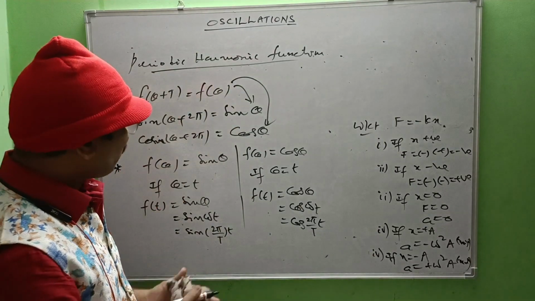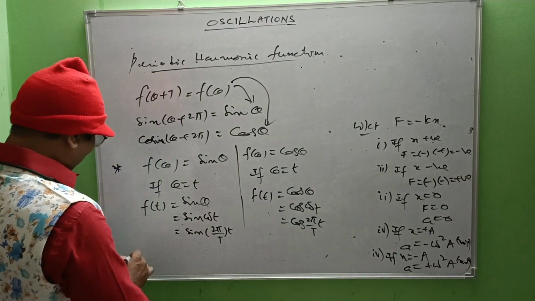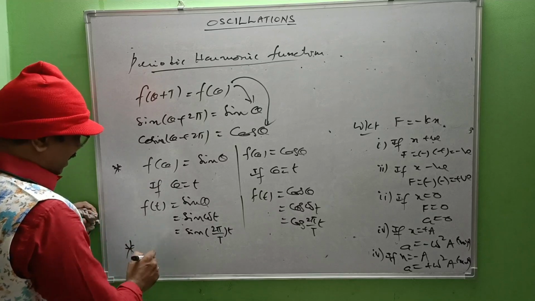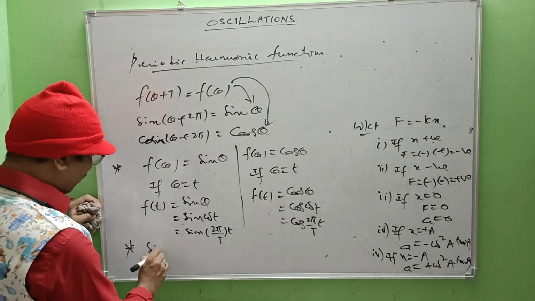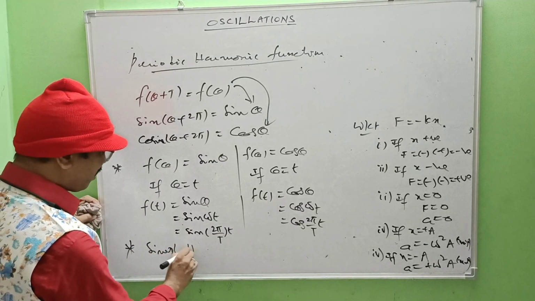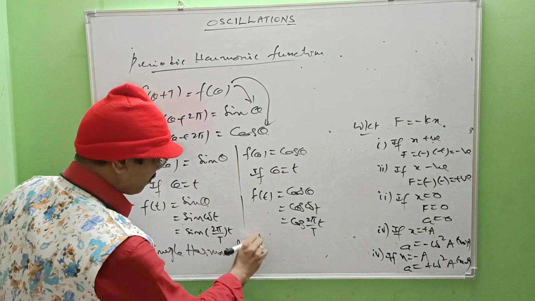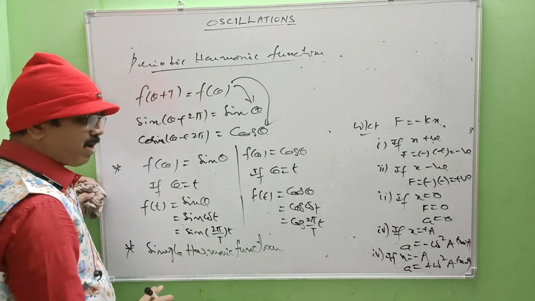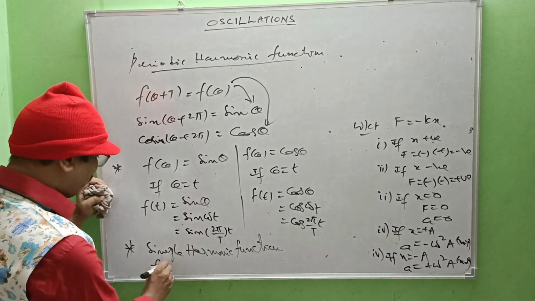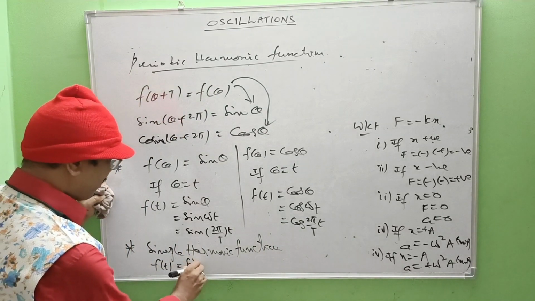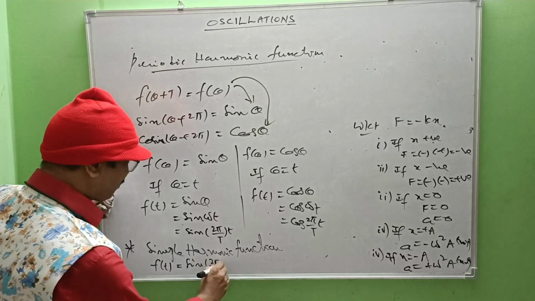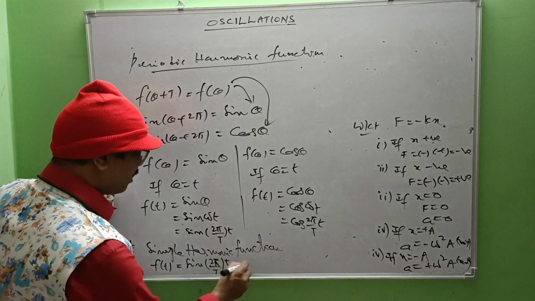One more point: what are simple harmonic functions? That is f of t equals sine 2 pi by capital T into small t.